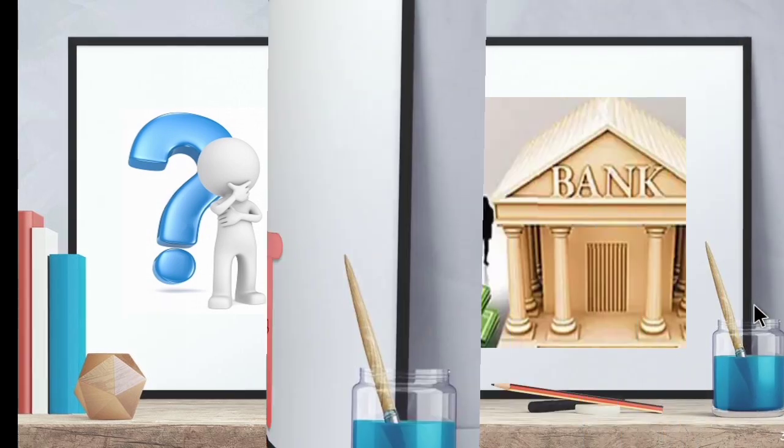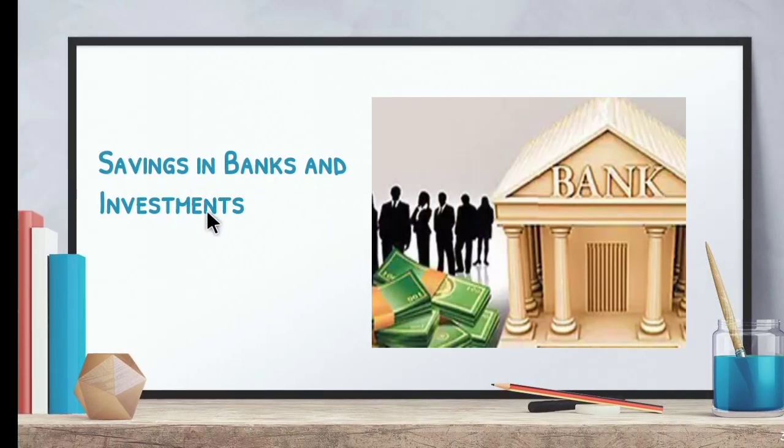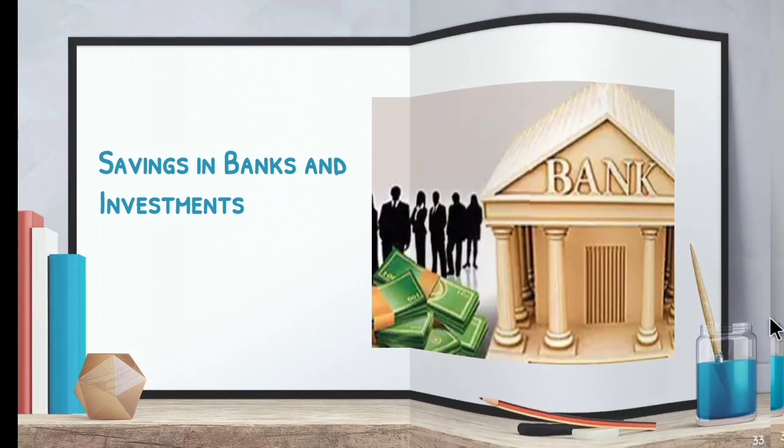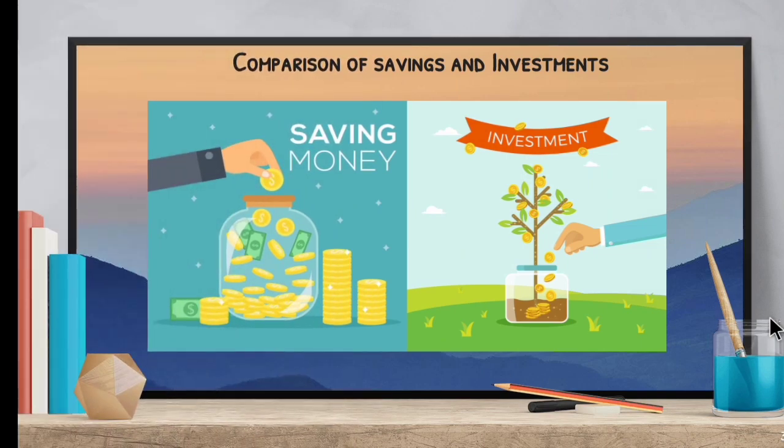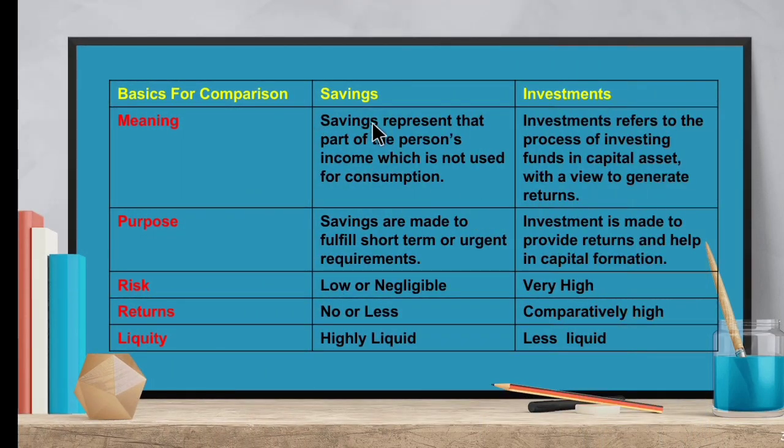Now let's move on to savings in banks and investment. Let's see the savings in banks and investments. What is the difference between saving and investment? Savings represent a part of a person's income which is not used for consumption. For example, if a person is earning a monthly income, apart from his consumption, he will save a part of his income. That is called savings, that is for future use or any urgent or emergency use.